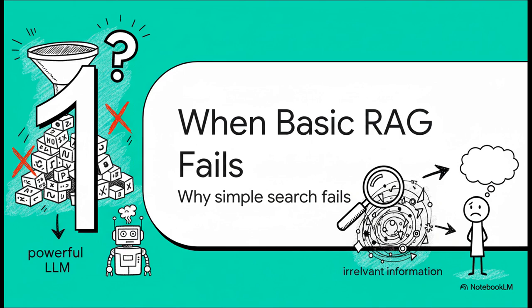So what's really going on under the hood? Well, the problem is that in a basic RAG system, that first retrieval step is a huge bottleneck. Your simple vector search is kind of like a lazy assistant. If it brings back junk or incomplete info, well, you know the saying, garbage in, garbage out. Even the smartest LLM in the world can't give you a good answer if it's working with bad information.